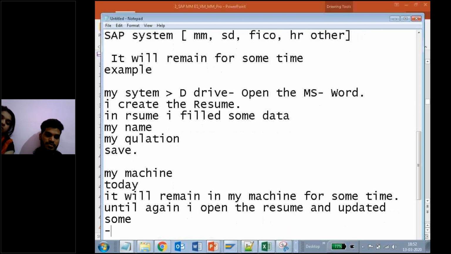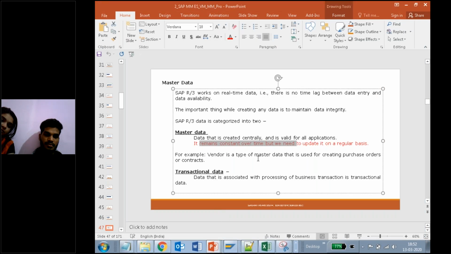Till then my information is centrally saved, right? That is called master data. That is the point we are discussing here. It remains constant over time for some time, but we need to update it on a regular basis.